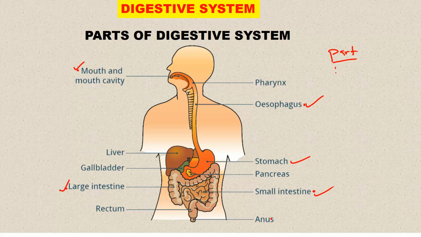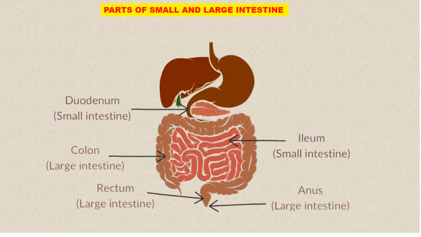But we have other organs such as the liver, the gallbladder, and the pancreas. These are accessory organs, but they help in digestion. So it is very important that you understand these, and that you are able to identify and point at the parts. So these are the parts of the digestive system.